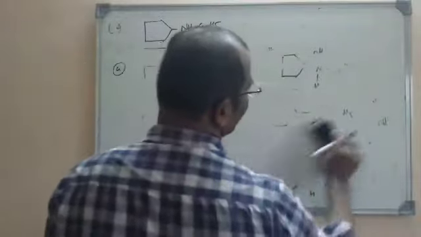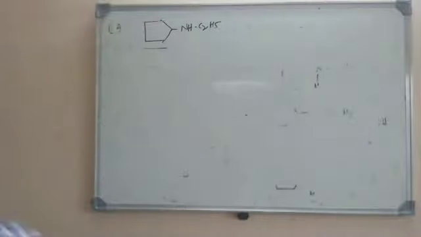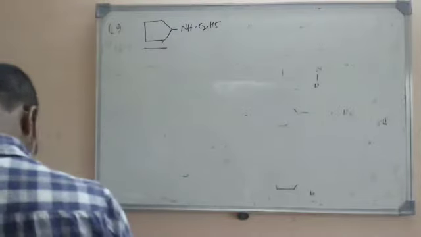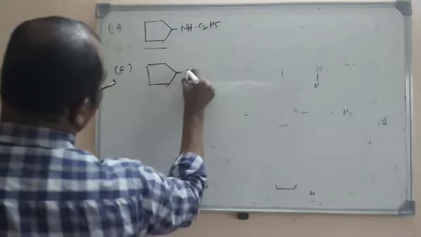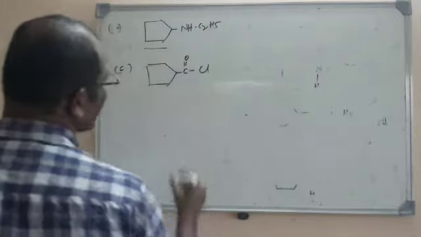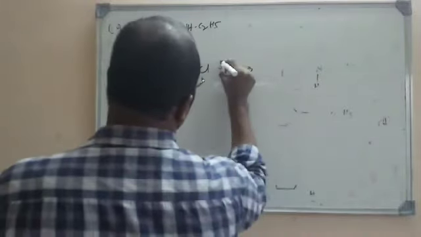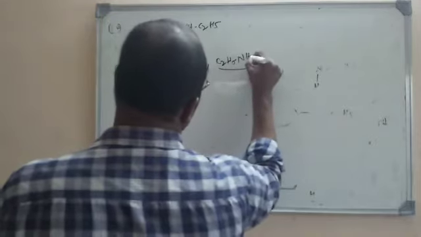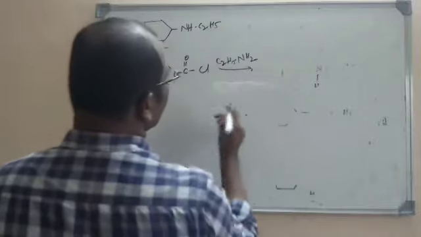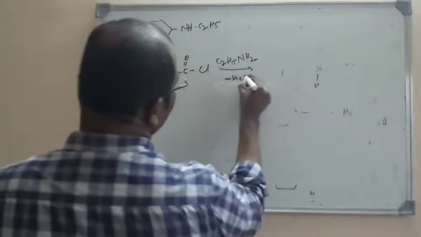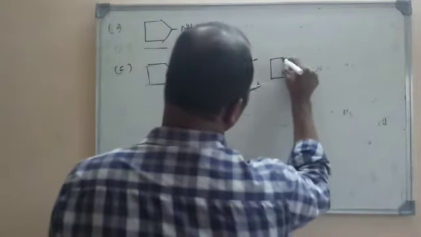N-ethyl cyclopentylamine. Now let us check the third option. So we have given acid chloride here. C double bond O, Cl is the general formula for an acid chloride. That is treated with ethylamine, C2H5NH2, and again reduced here. So first let us treat with this. So what will happen here? H and Cl will be lost here. So H and Cl will be lost. So we'll get amide here.